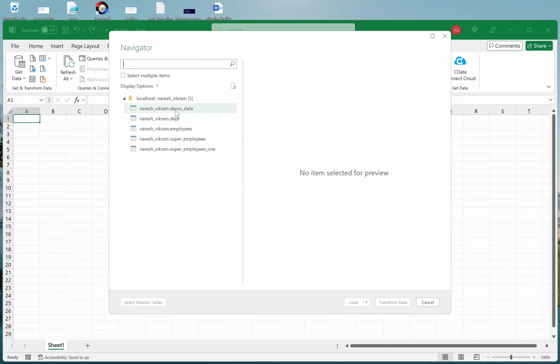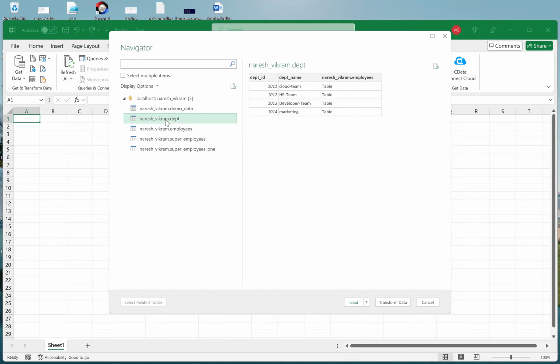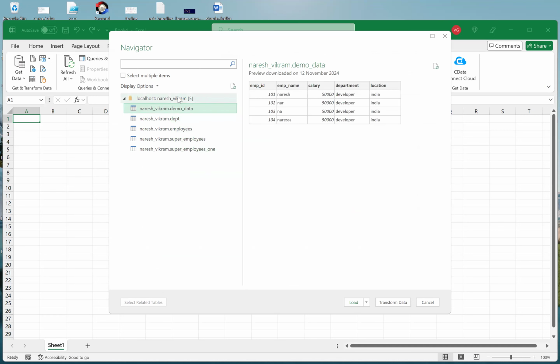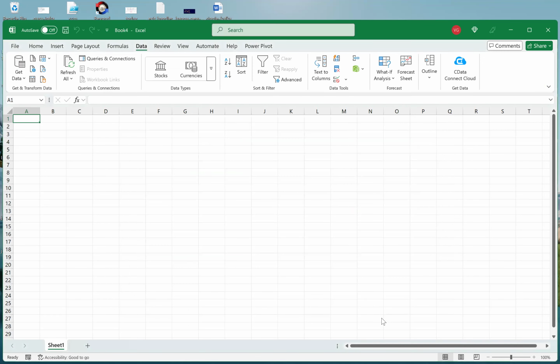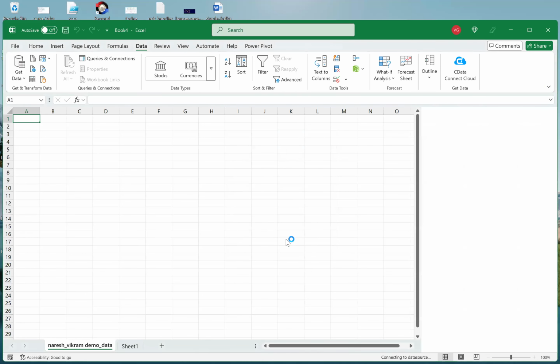See here, Naresh Vikram data will be loading here. And again, department wise, Vikram employees wise, super employees, employees one. So now I will be loading the data, or else I can load here also. Just load data. We can load the data into tables format. Pivot table report or table report, pivot chart, anything is fine.